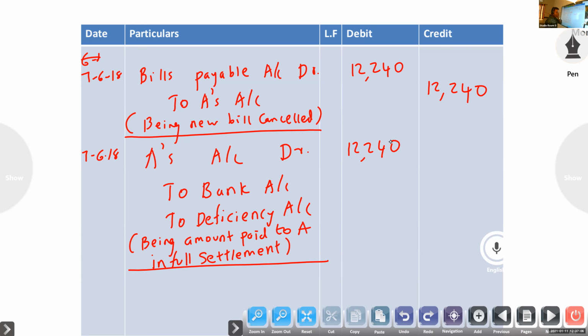Out of that, how much have we given? 4,896. Then deficiency 7,344. Already we wrote the same amount, you can write.